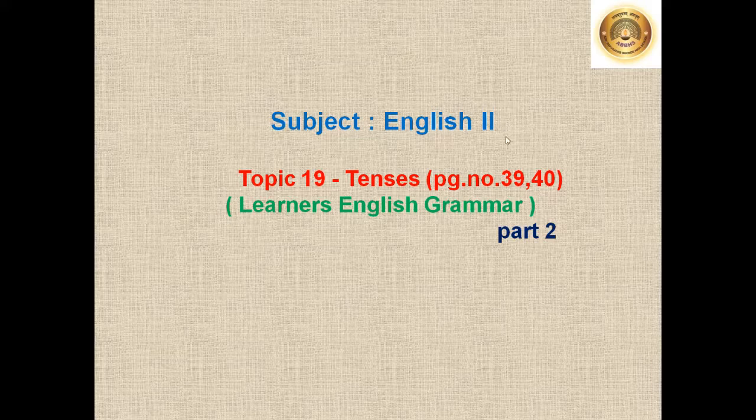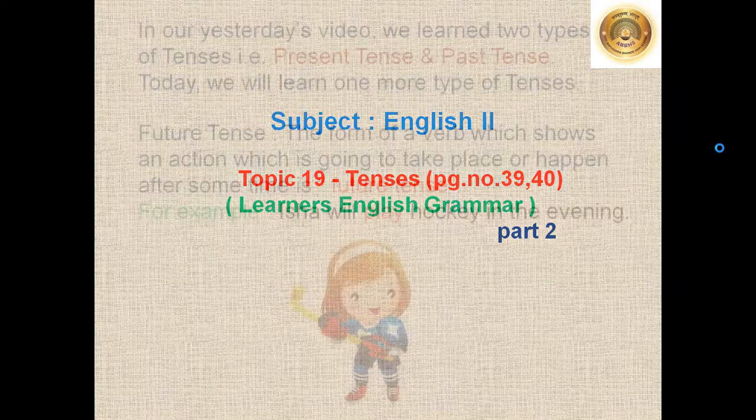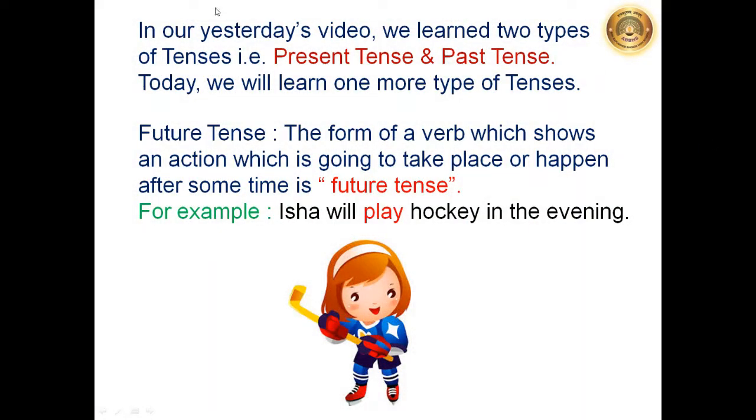Children, we learned yesterday about present tense and past tense. In today's video, we will learn the third tense, that is future tense. So, we will try to understand what is future tense. Let's start the lesson, students.